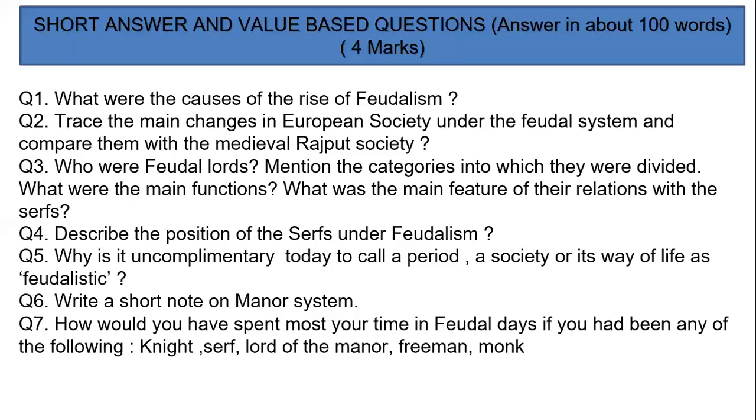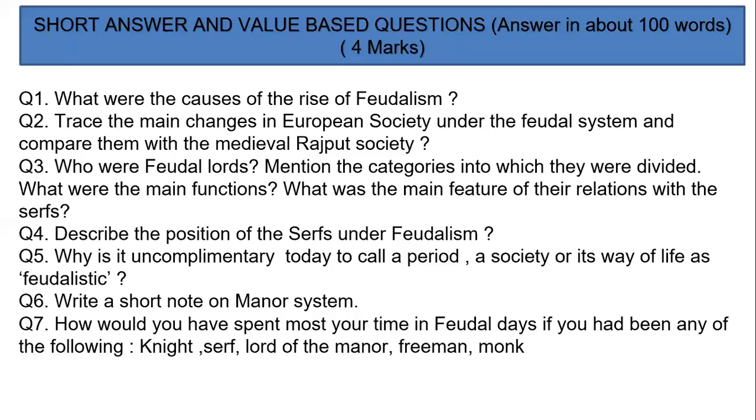Next, describe the position of serfs under feudalism. Okay, so now there are three categories of peasants, and we're going to talk of all three here. So under the feudal system, there were three categories of peasants. One more thing, this question can be asked in many more forms, like discuss the condition of the peasants in Europe during the Middle Ages. What were the different categories of peasants in the feudal society? How were they related to the lord? So different ways, but the answer would remain the same. So under the feudal system, there were three categories of peasants: freeholders, villeins, and serfs.